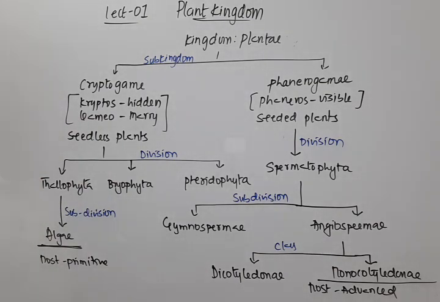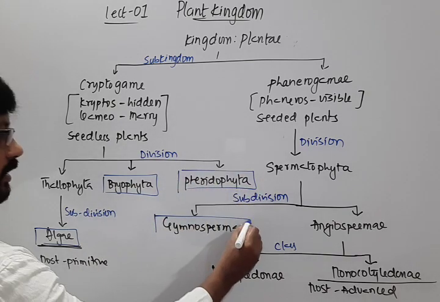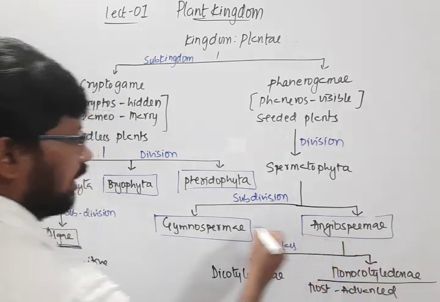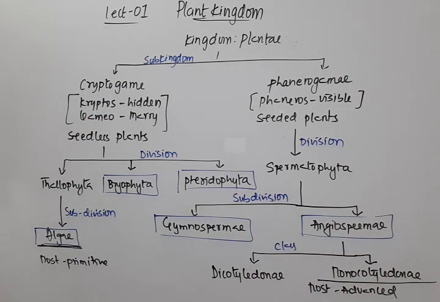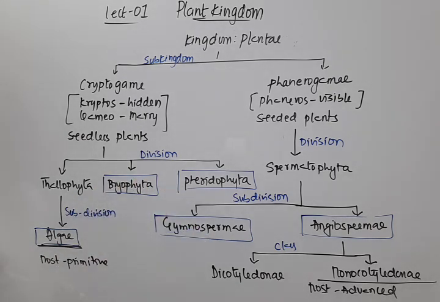We will be studying especially algae, then bryophytes, pteridophytes, gymnosperms and angiosperms. In detail, I'm going to discuss the characters and how they reproduce in algae, bryophytes, pteridophytes, gymnosperms, and angiosperms.